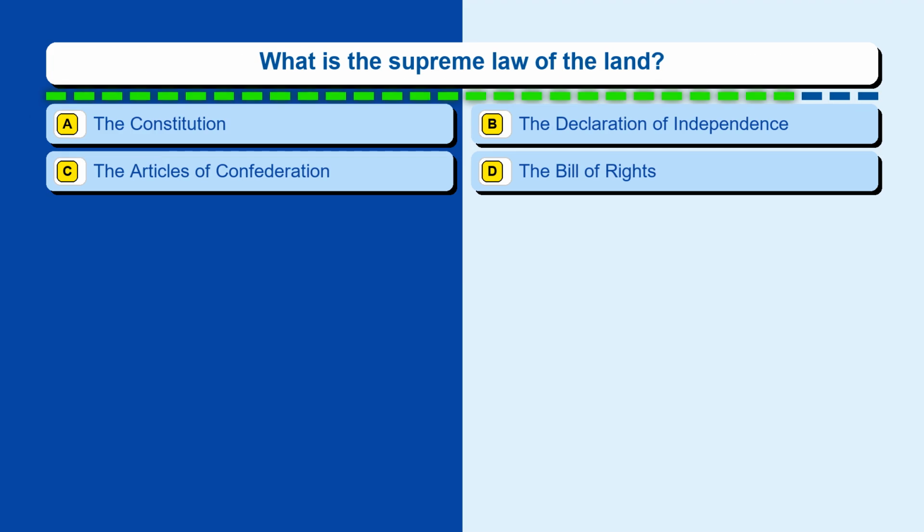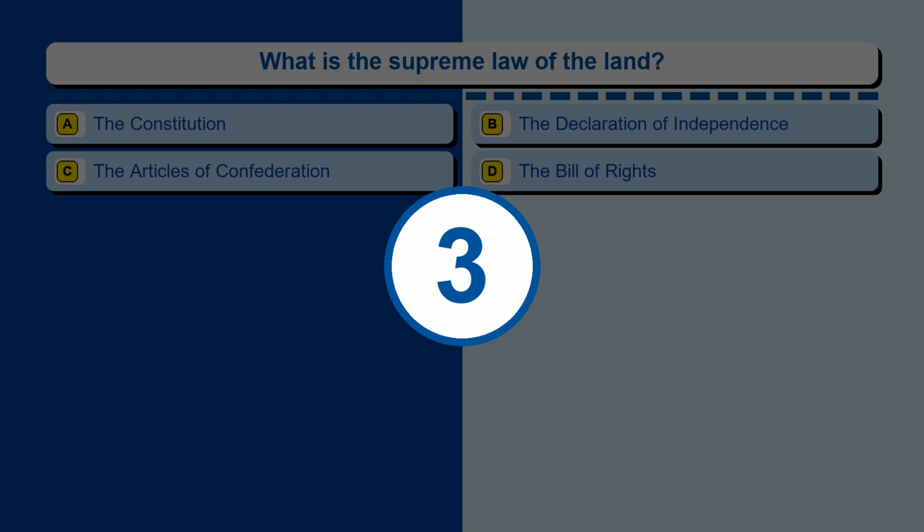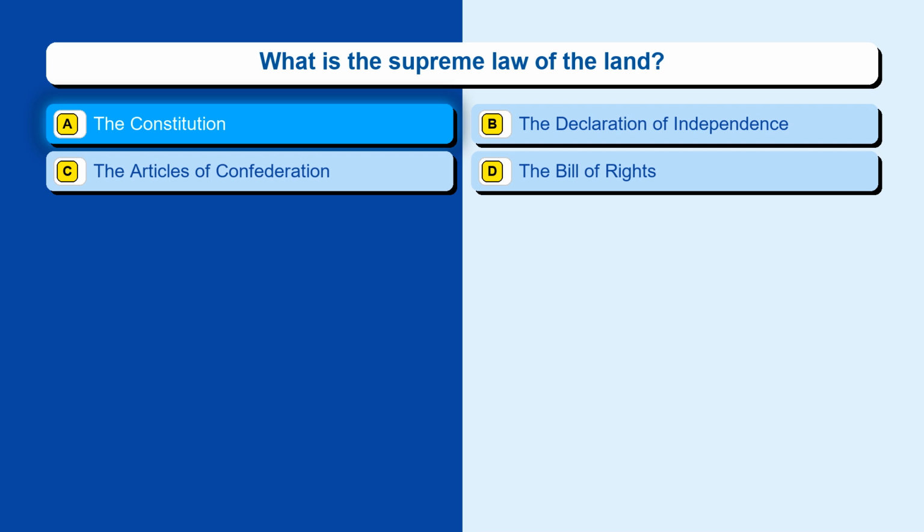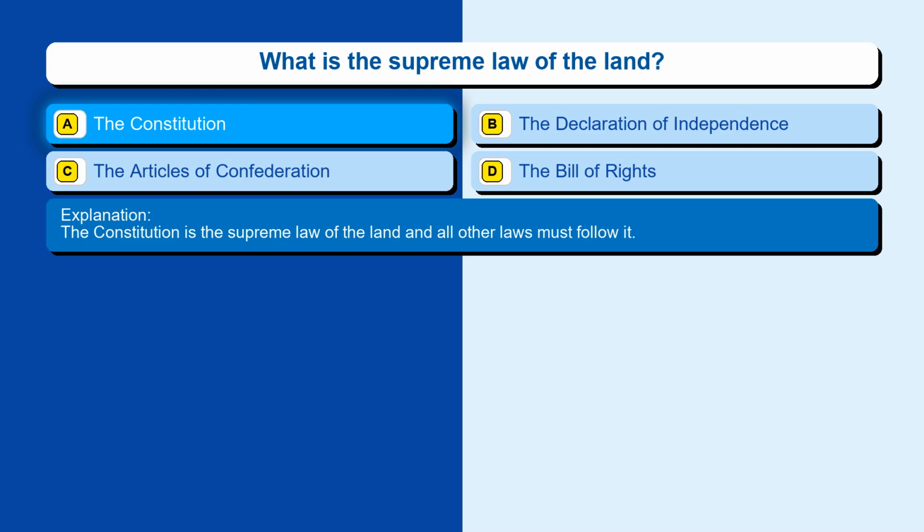Question 119. What is the supreme law of the land? Option A, the Constitution. Option B, the Declaration of Independence. Option C, the Articles of Confederation. Option D, the Bill of Rights. The correct answer is option A, the Constitution. The Constitution is the supreme law of the land and all other laws must follow it.